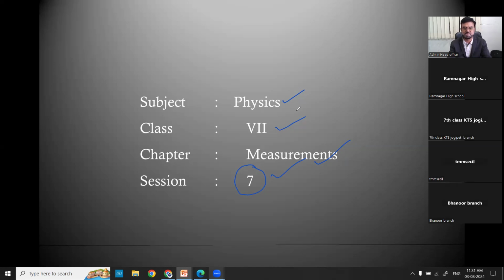In the last 6 sessions, we covered the entire concepts given in the material through various means. We also started the worksheet in the last class. We did around 10 questions from worksheet level 1, so we'll continue where we stopped today.